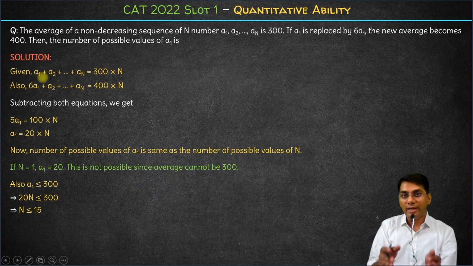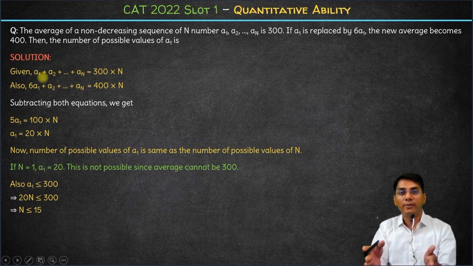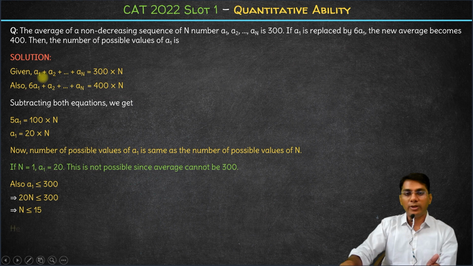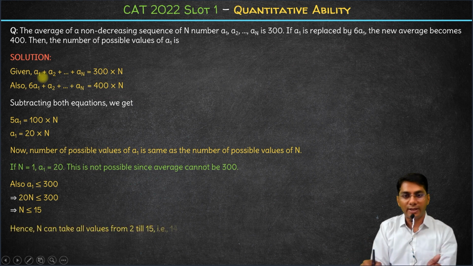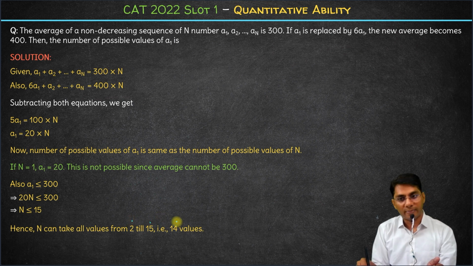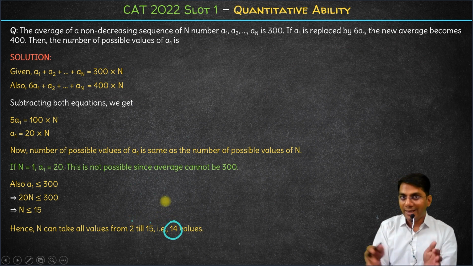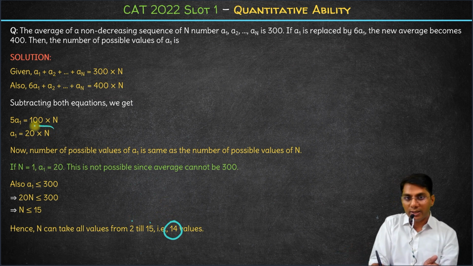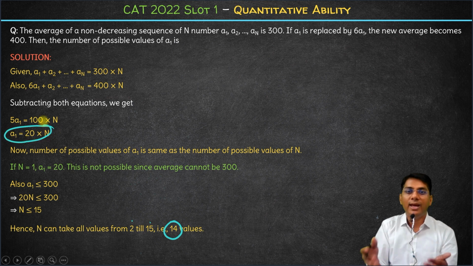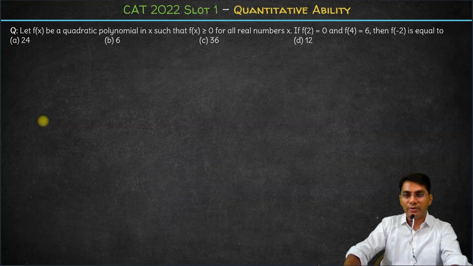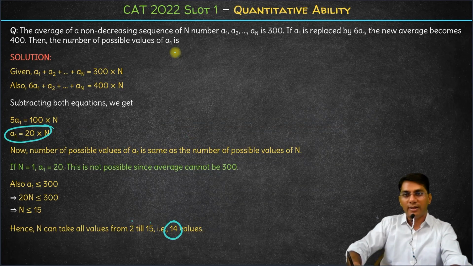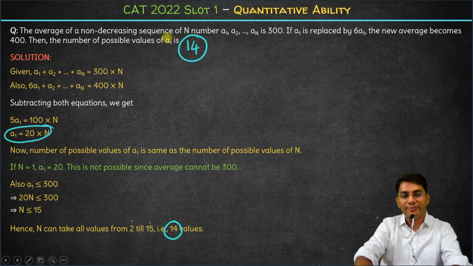So n can take any value from 2 till 15. From 2 till 15, the total number of possible values n can take is 15 minus 2 plus 1, 14 values. So if n can take 14 values, and using this equation we can say a1 can also take 14 values. So the answer to this question is 14. The number of possible values a1 can take is 14. Thank you.